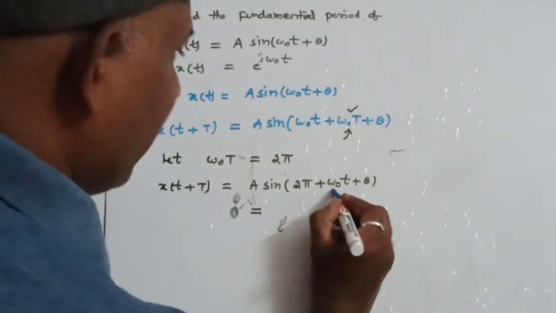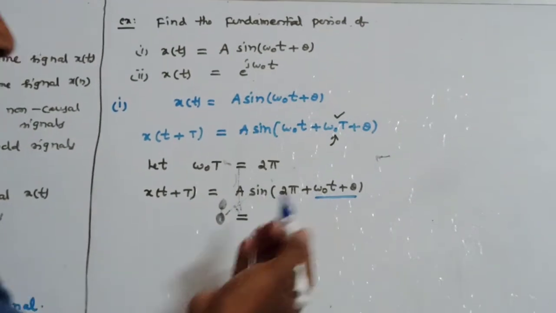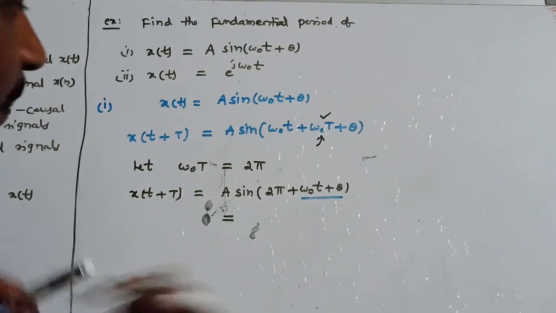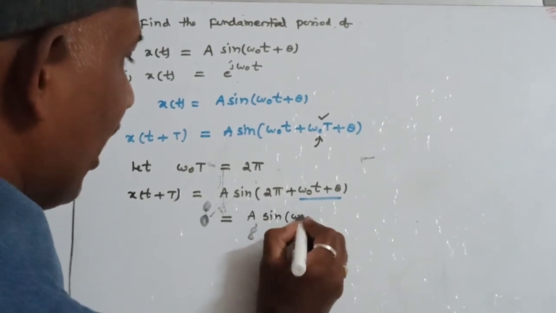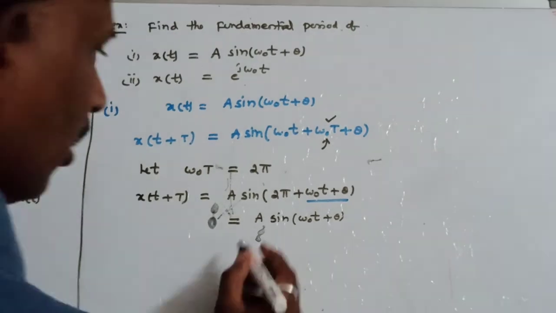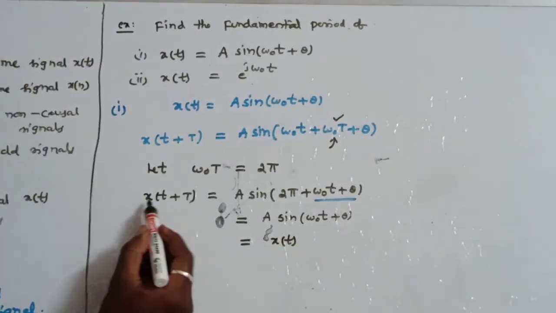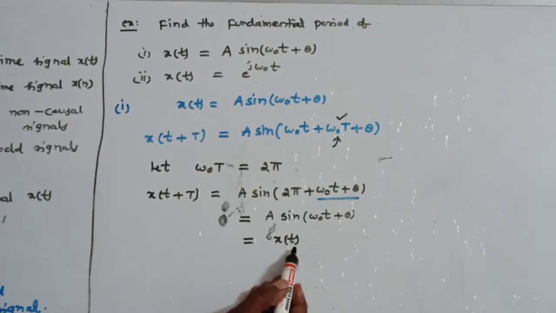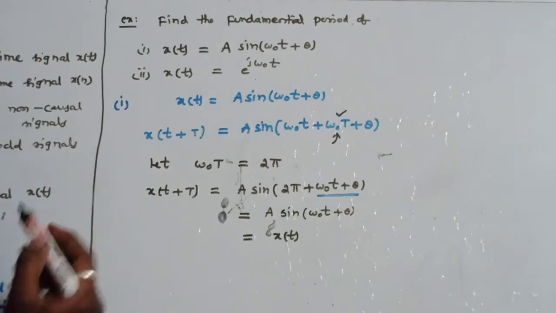2 pi plus x is equal to sine x. So therefore what is sine of 2 pi plus something? It will be the same thing, that is a sine omega 0 t plus theta, from trigonometric identities. So what is this? This is the given signal x of t. So the equation x of t plus T is equal to x of t is proved for when omega 0 into capital T is equal to 2 pi.